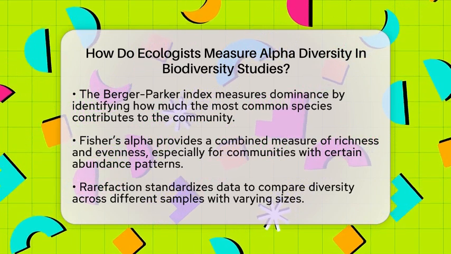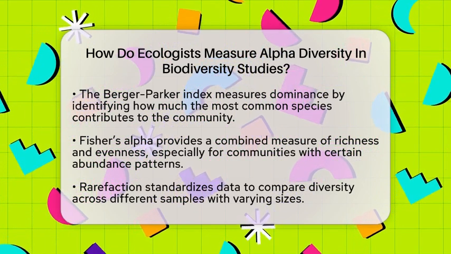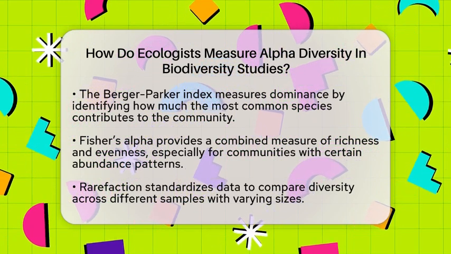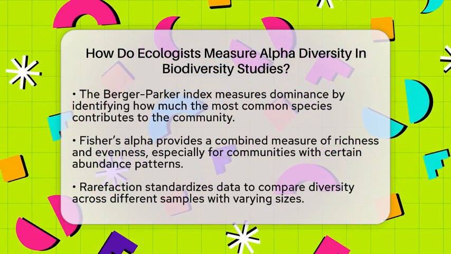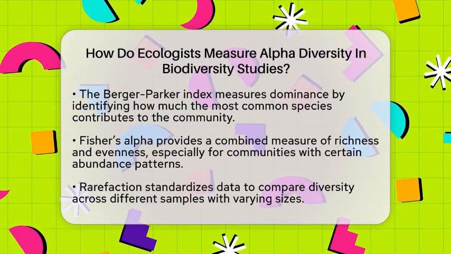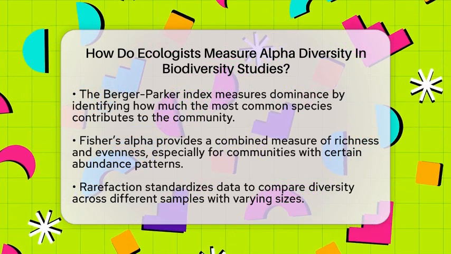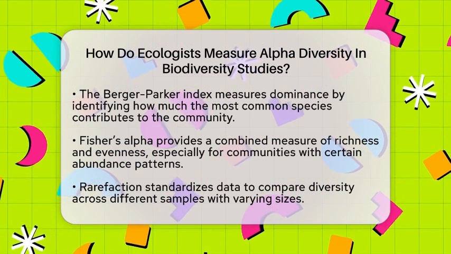Another index called the Berger-Parker index measures how dominant the most common species is. If one species makes up most of the community, the Berger-Parker index will be high. Fisher's alpha is a bit different. It combines richness and evenness into a single number, especially when species follow a certain pattern of abundance.